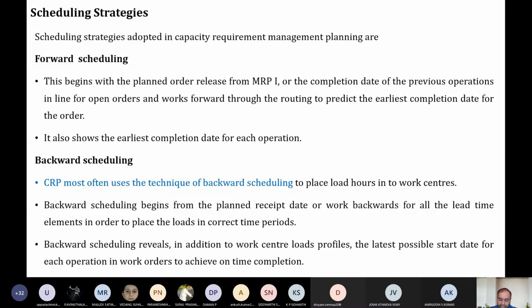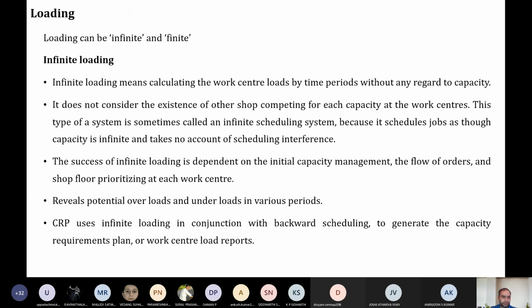So he will buy the materials depending upon the capacity of the child, how much he can consume, how much the wife can consume, how much I am going to consume. Depending upon this chart, he will order the items. That is called capacity requirement planning. It is very simple like this. So MRP follows forward scheduling, CRP follows backward scheduling.